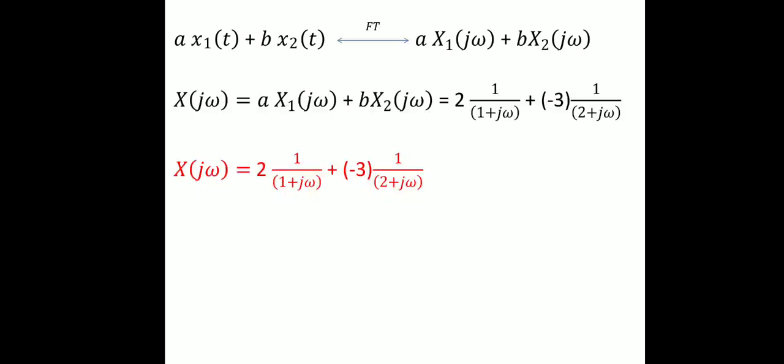Obtain the individual responses, that is Fourier transforms, then scale the Fourier transforms by scalars, then add the scaled responses. That will be the Fourier transform for the signal which is a combination of many continuous time signals. Thank you.